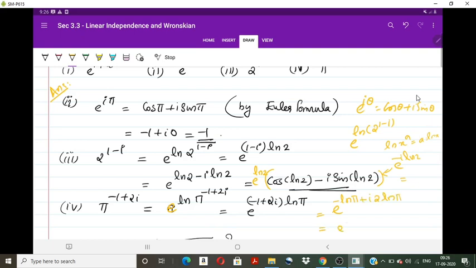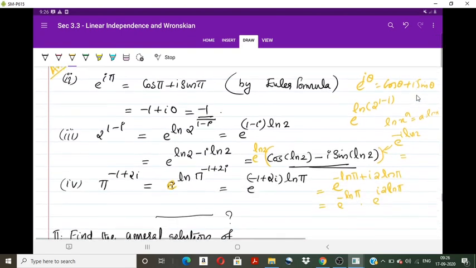So we can write it as e raised to minus log pi into e raised to i 2 log pi, or log of pi square like that. Then expand using Euler's formula. We will write the corresponding complex number.